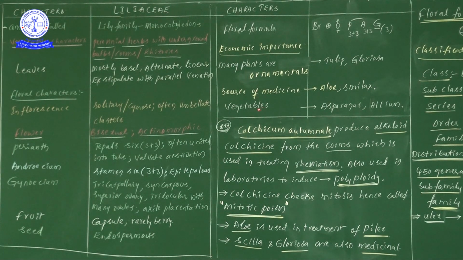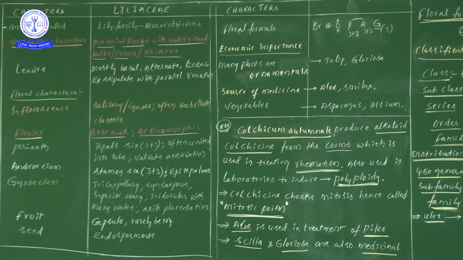Next one, vegetables point of view. In Liliaceae family members, vegetables also are there. Which one? Asparagus and one more is Allium cepa. Allium cepa is onion, scientific name Allium cepa. Now from the vegetables point of view, one more time you try to see there. What are the vegetables we are observing? One is asparagus and one more is Allium cepa.